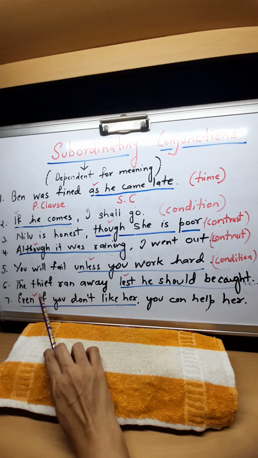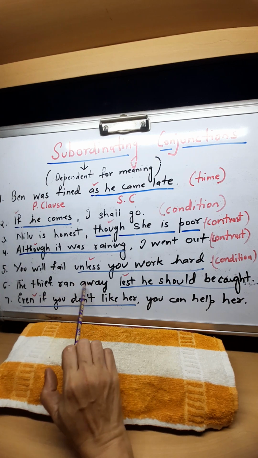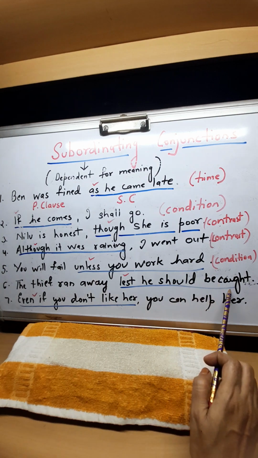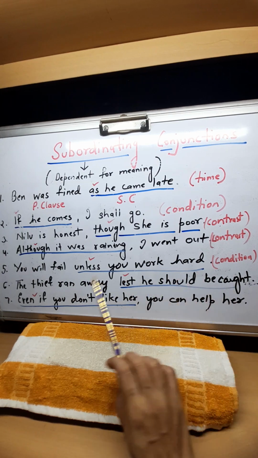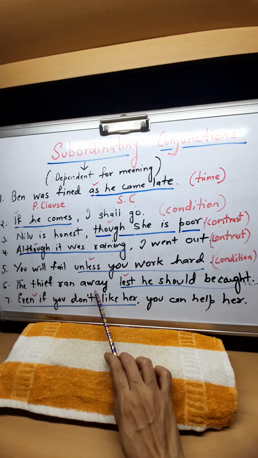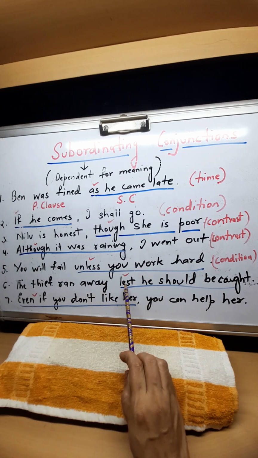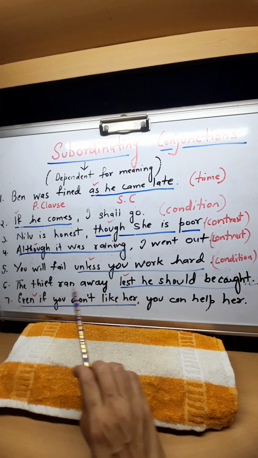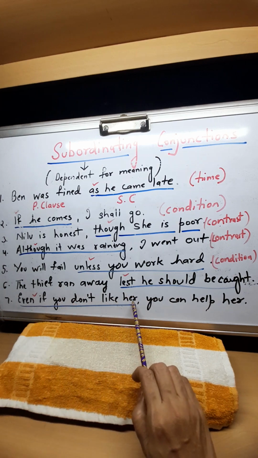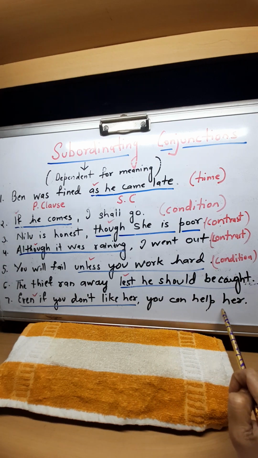Now look at this conjunction: The thief ran away lest he should be caught. It is the subordinating conjunction which shows you the purpose. Why did he run away? So that he should not be caught. Lest means otherwise he should. It is a subordinating conjunction which shows us the purpose. And the last sentence: Even if you don't like her, you can help her.